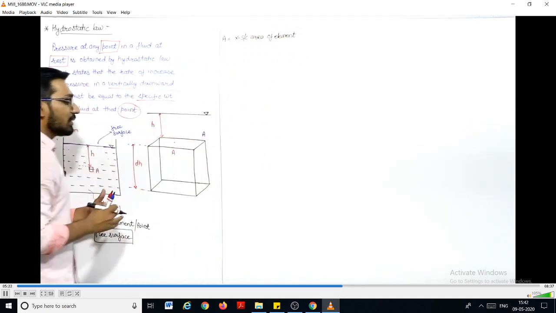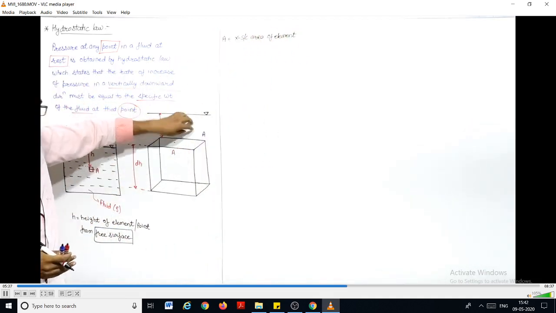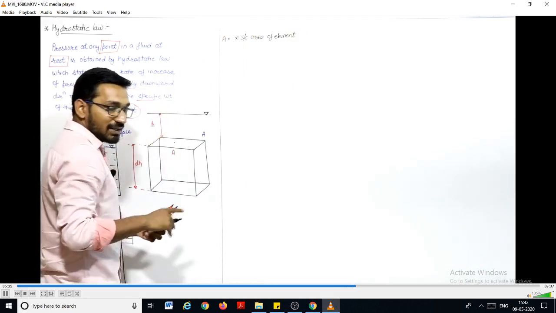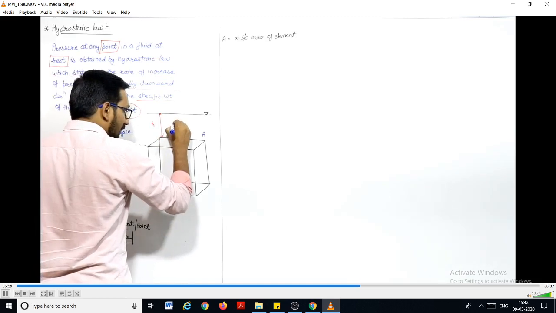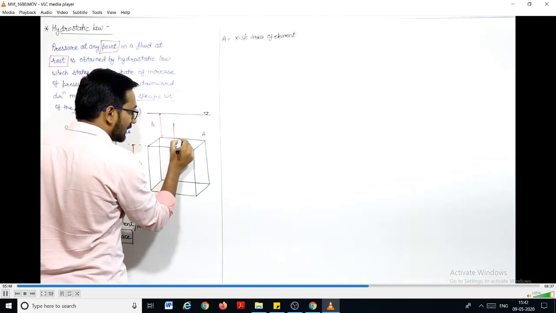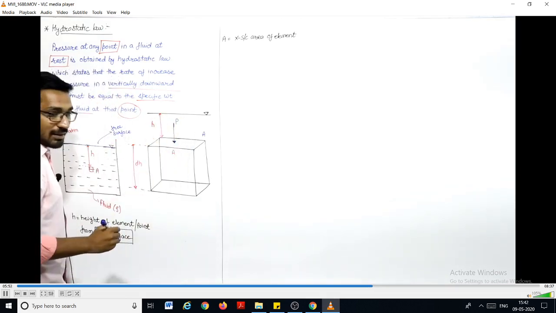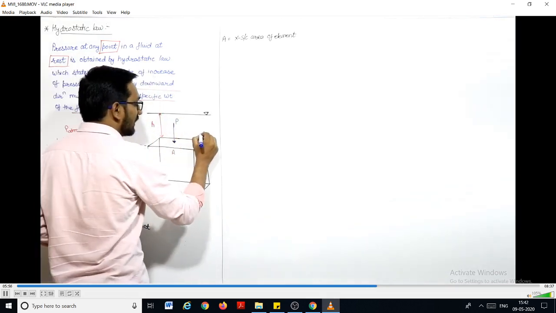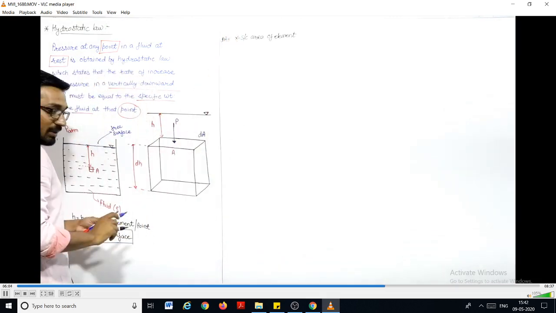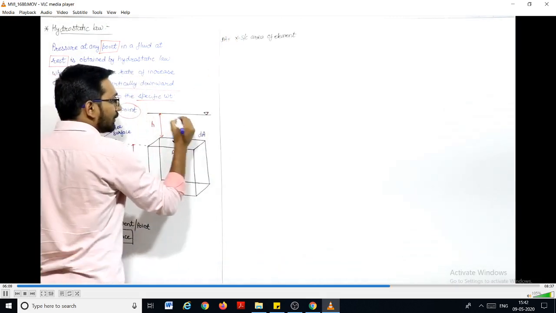Now, if we talk about this top surface, we have some fluid here which will exert a pressure on this top surface. Let us say that pressure is P. We know that pressure always gives a compressive force, so the direction will be downward. A pressure P is acting, and you take the area dA because it is a small element. So the force will be pressure into area, P into dA.